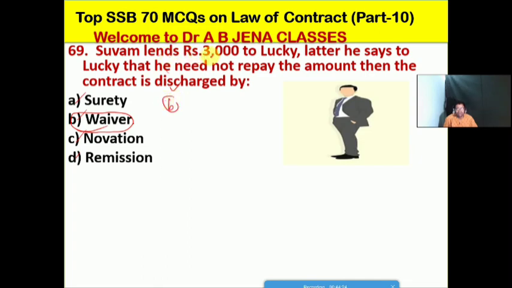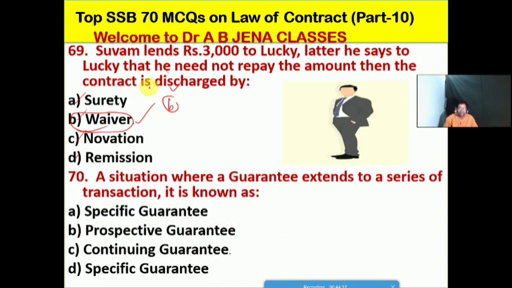Shubham lends ₹3,000 to Lucky. Later he says to Lucky that he need not repay the amount. Then the contract is discharged by waiver. So B is the right option for this MCQ.